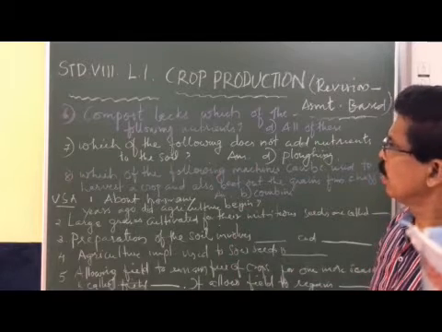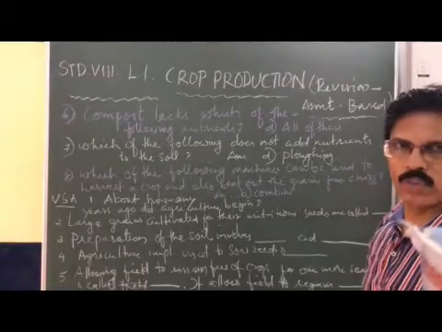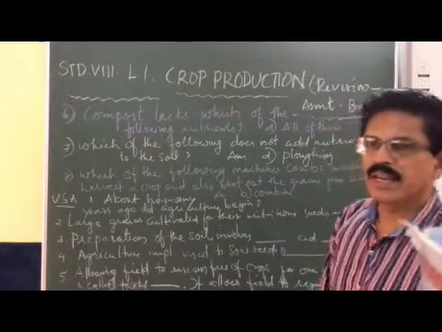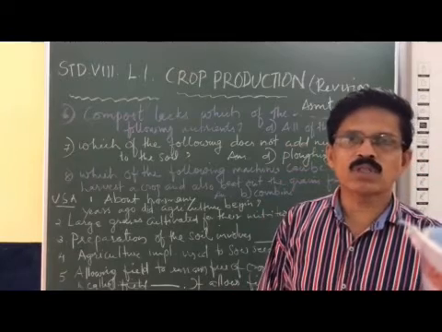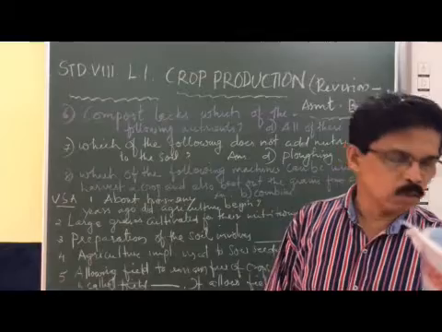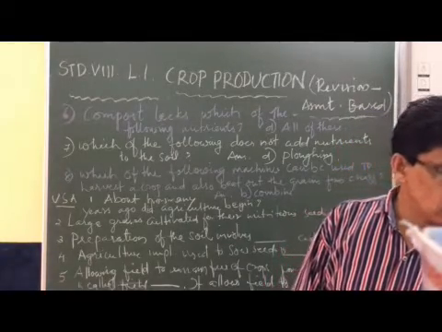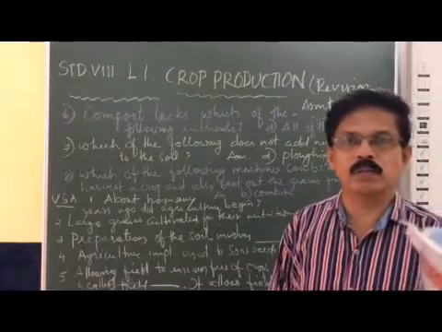So here in the second module we are discussing the sixth question, an MCQ. Compost lacks which of the following nutrients? We know compost is made by decomposition of plant and animal waste, so compost does not contain much nutrients. Compost is lacking in nitrogen, phosphorus and potassium.